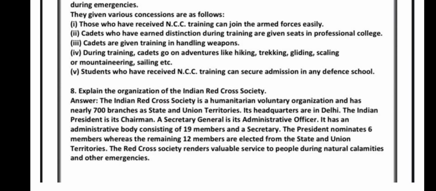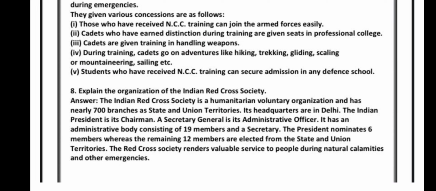Explain the organization of the Indian Red Cross Society. The Indian Red Cross Society is a humanitarian voluntary organization and has nearly 700 branches in states and union territories. Its headquarters are in Delhi. The Indian President is its chairman. A Secretary General is its administrative officer.